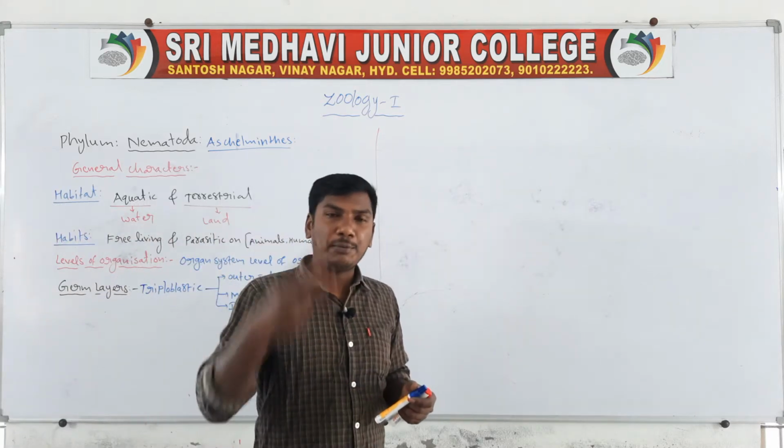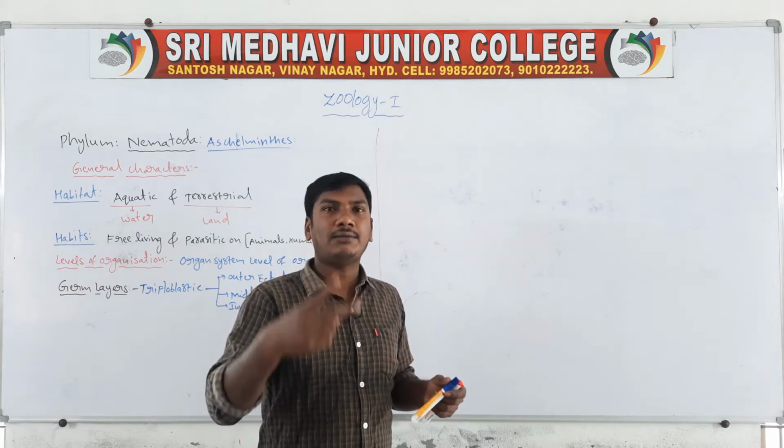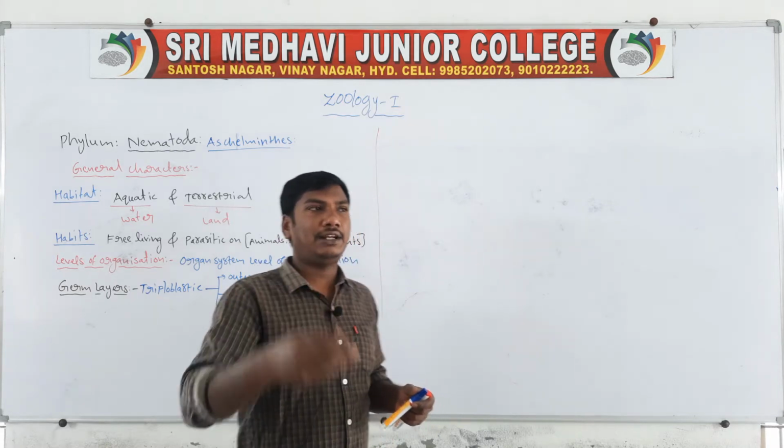Triploblastic means in the embryonic stage they contain three germ layers: outer ectoderm, middle mesoderm, and inner endoderm.